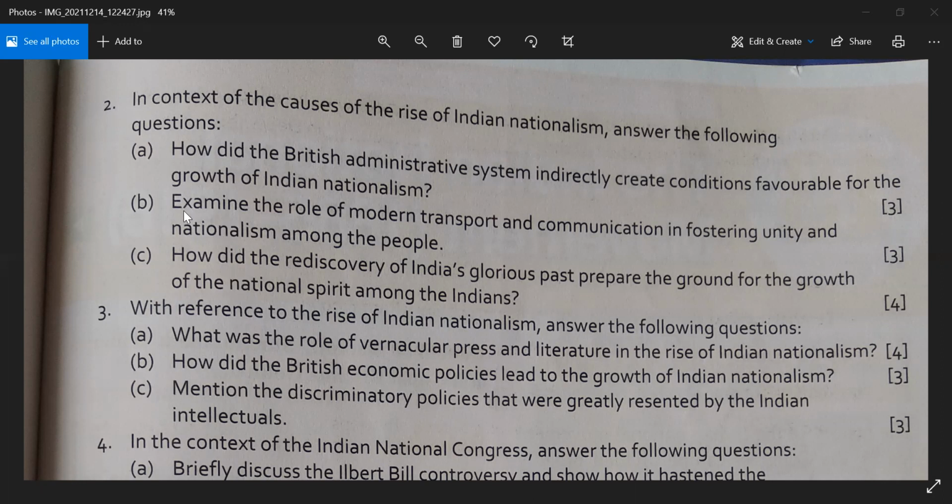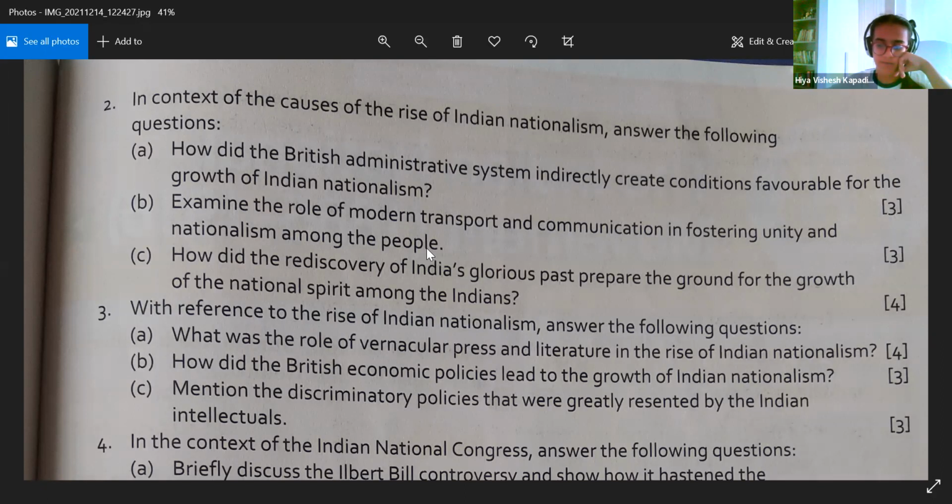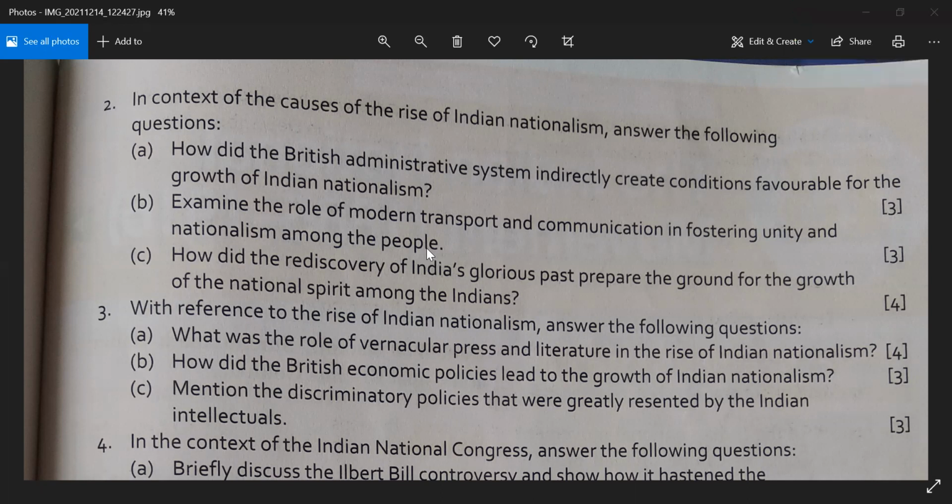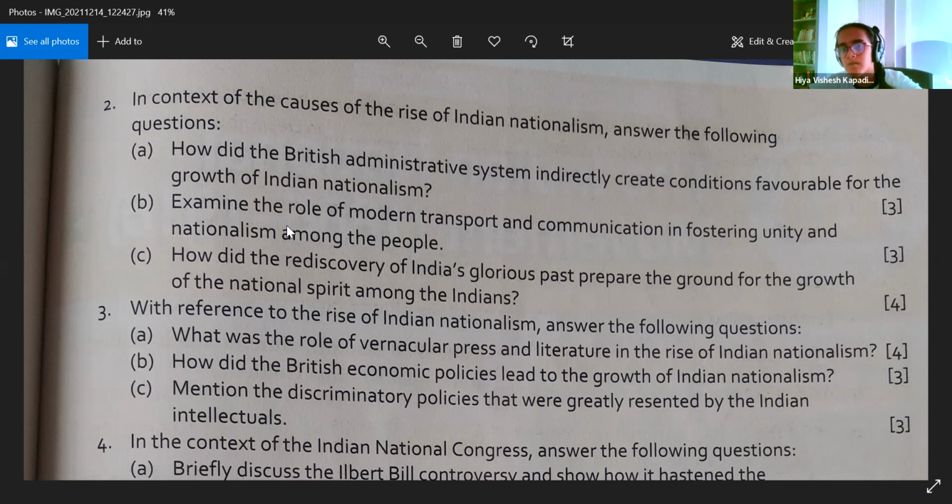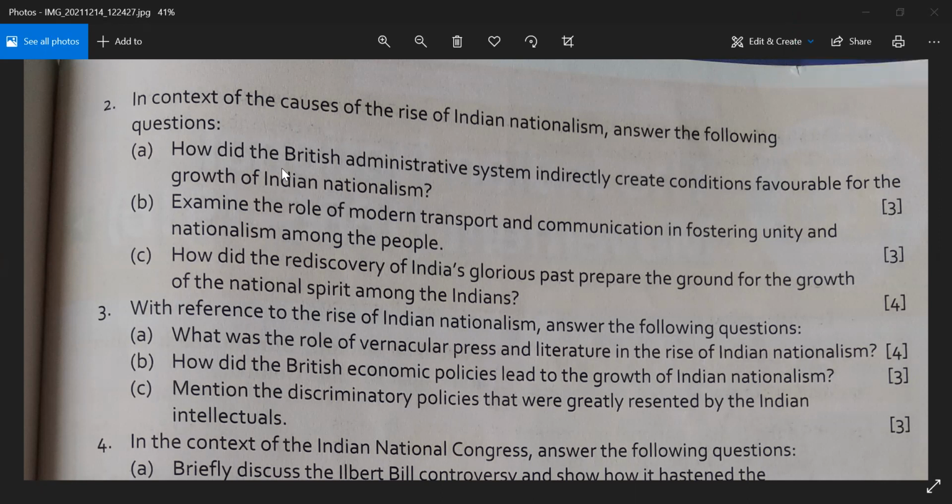Next question is, examine the role of modern transport and communication in fostering unity and nationalism among the people. See, they developed railways, roads, and even postal and telegraph services, right? So you can include all these points and elaborate your answer to justify how transport and communication helped in fostering national spirit or nationalism. Clear? Got the answer?